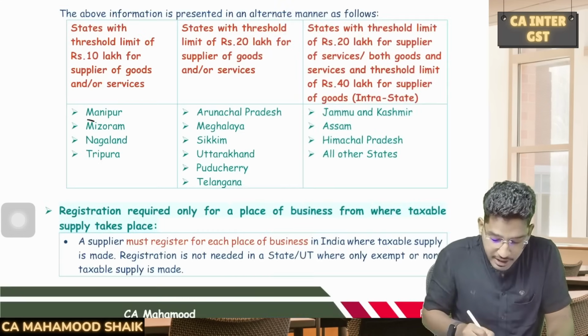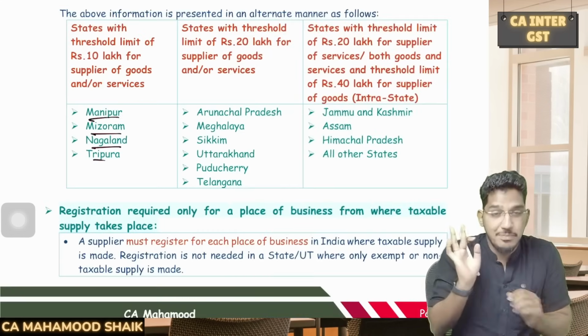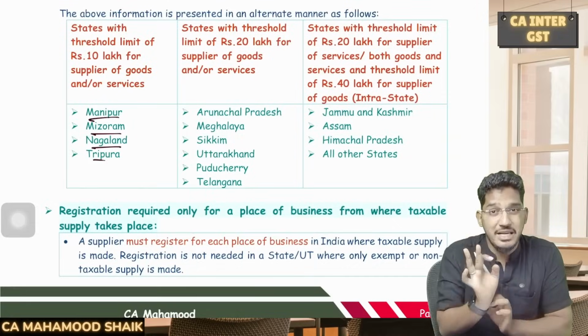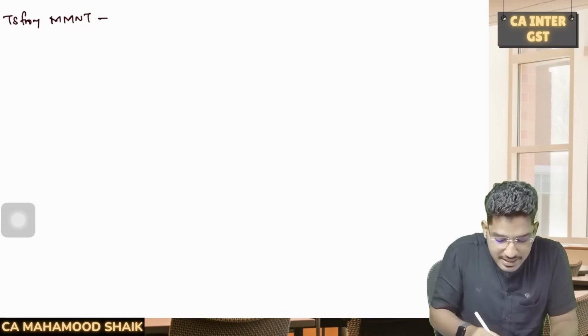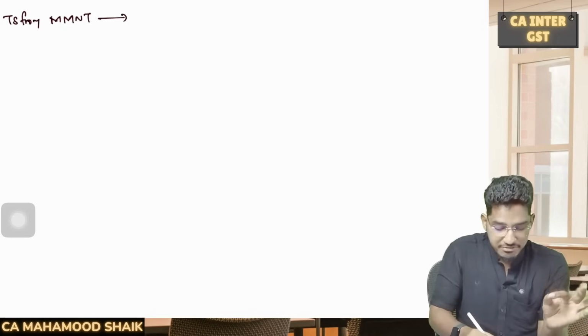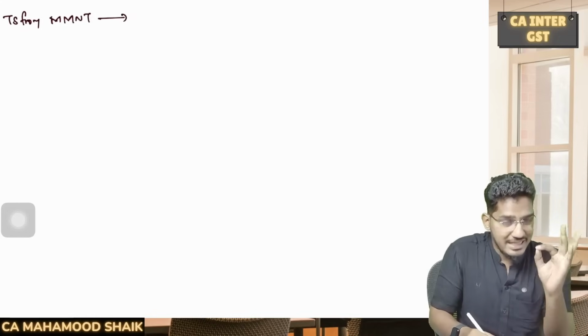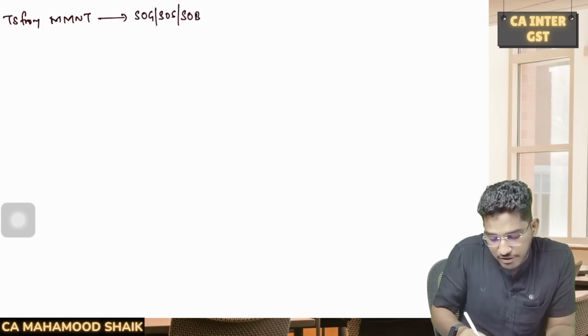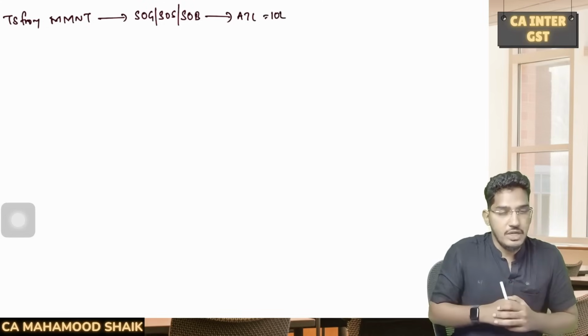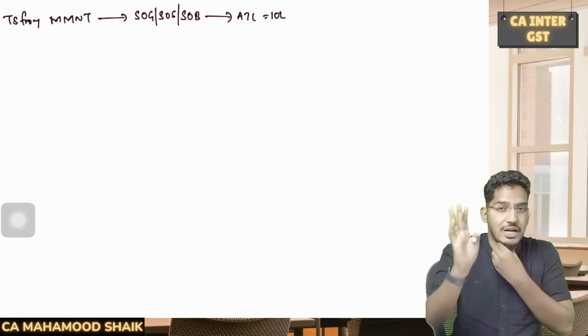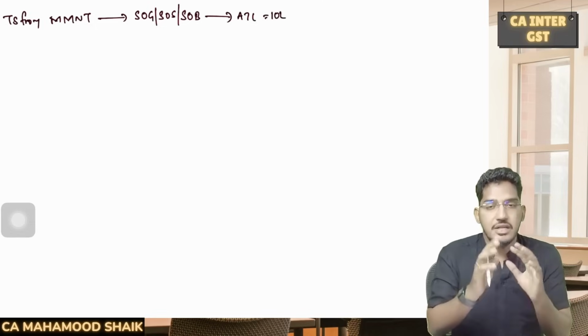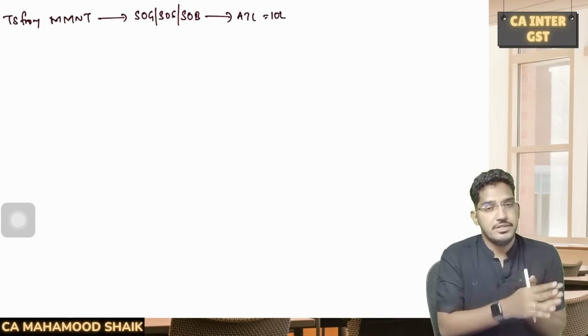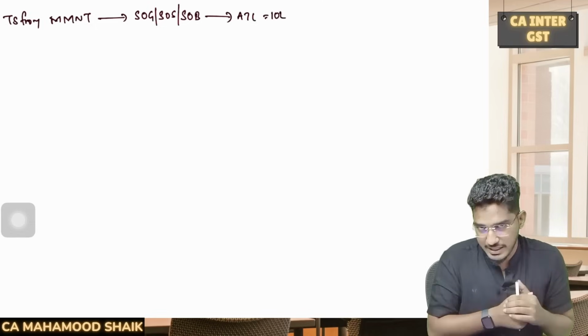Sir, what is MMNT? Manipur, Mizoram, Nagaland, Tripura. From any of these 4 states, is he making a taxable supply? If the answer is yes, he is making a taxable supply from any of these 4 special category states, then whether he is making supply of goods, or services, or both, the applicable threshold limit will be 10 lakhs. If your aggregate turnover exceeds 10 lakh rupees, then you will be required to obtain registration in every state or union territory from wherever you are making a taxable supply.